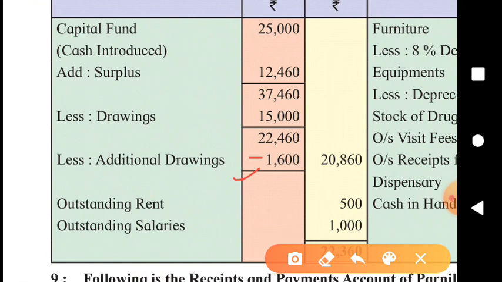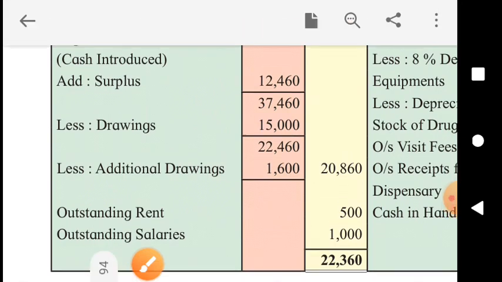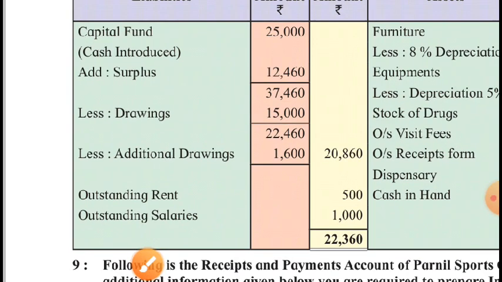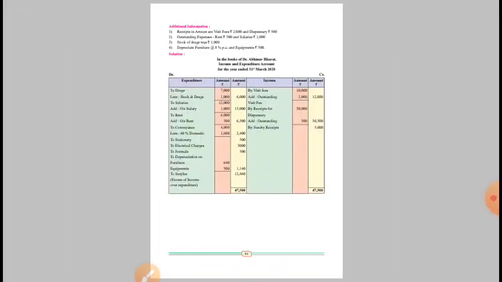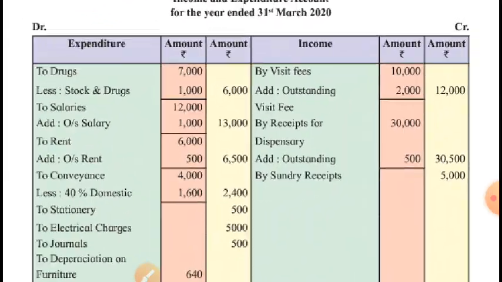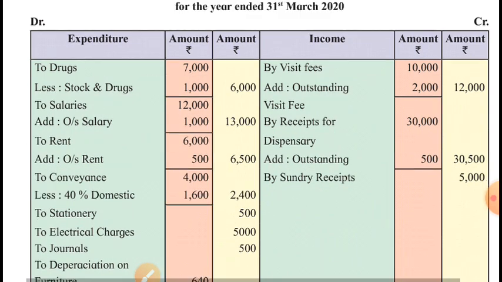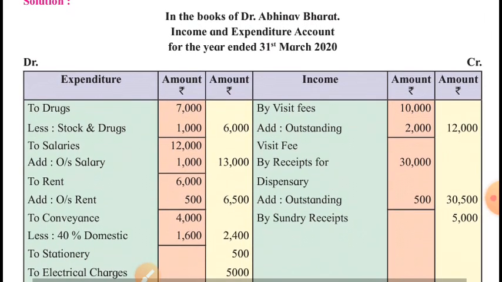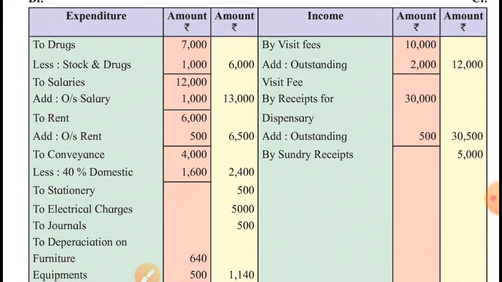Got it? Fine. Now just have a glance at the total solution. Important adjustments I have shown you, explained to you. Let's revise the solution now. Look at this, drugs 7000 but remaining drugs 1000. So actual drugs we used this year 6000.